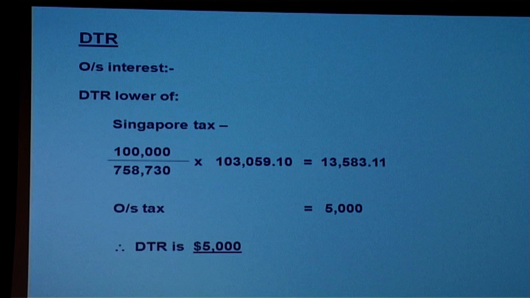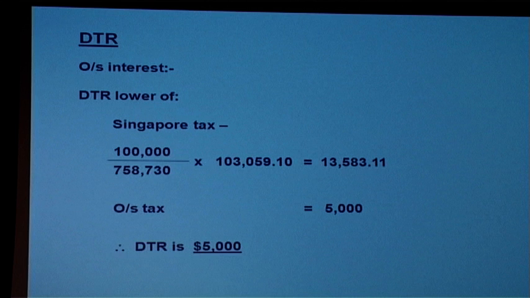For the dividends, Singapore tax attributable is 21,560. But the overseas tax suffered is 58,730. But DTR is the lower of the two, Singapore tax imposed or overseas tax suffered. So now we get DTR of 21,560.